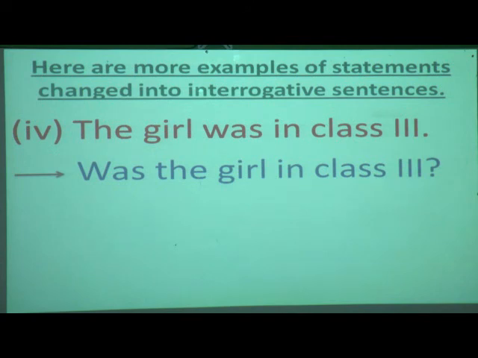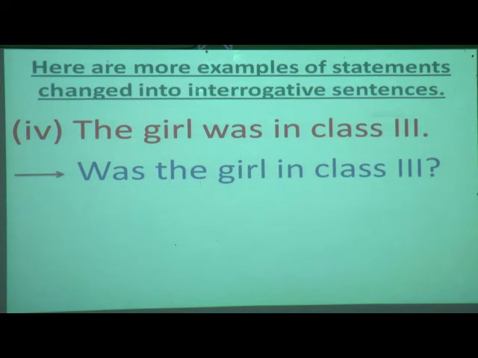See now, first I have explained to you 3 examples and then afterwards I have explained 4 examples. Yes or no? So hope you have understood clearly what we have to do when we want to change a statement into interrogative. First we have learned that in a sentence, if one verb is there, we have to shift the verb before the subject.